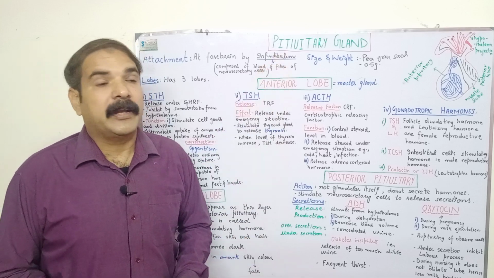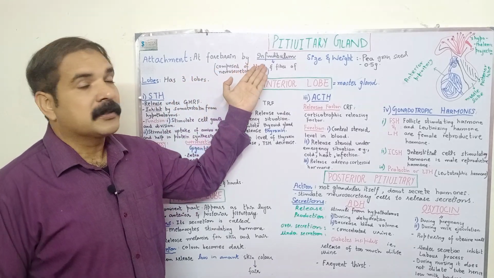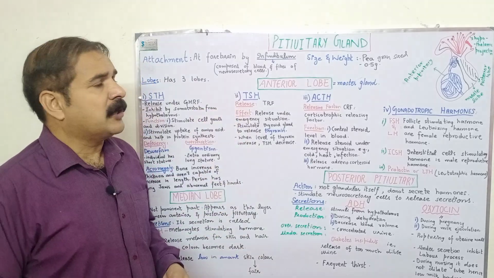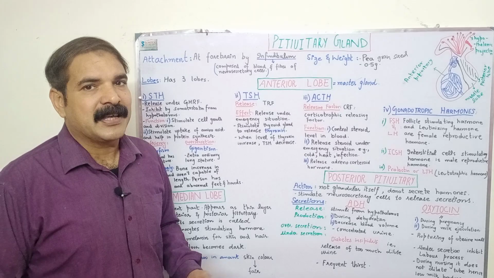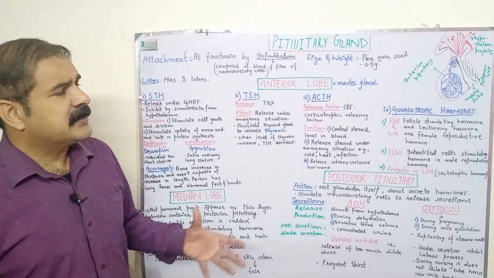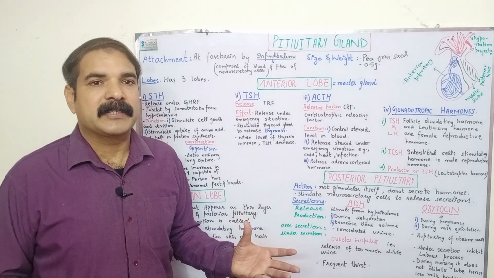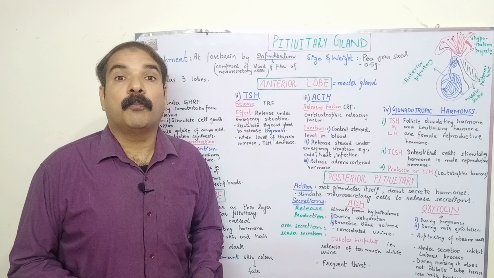Where is the gland located? The gland is located at the forebrain with the help of a stalk which is called the infundibulum. The infundibulum is a structure which is composed of blood vessels and the fibers of the neurosecretory cells. As far as the size of the pituitary gland is concerned, it is about the size of a pea grain, and the weight of the pituitary gland is about 0.5 gram.